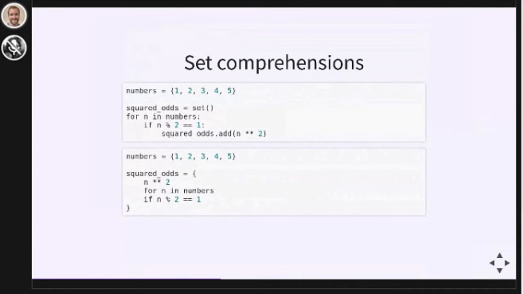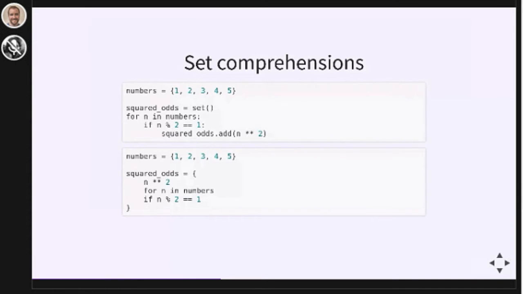Comprehensions aren't just limited to lists, though. You can also make set comprehensions. So just as list comprehensions build up lists, set comprehensions build up sets. Set comprehensions are functionally equivalent to this for loop here, where we're appending items to a new set over and over in our loop. Just the same way that list comprehensions are equivalent to appending items to a new list over and over in a loop.